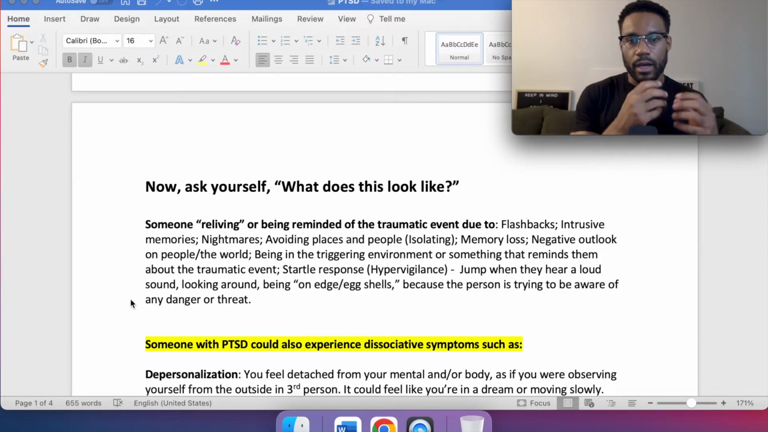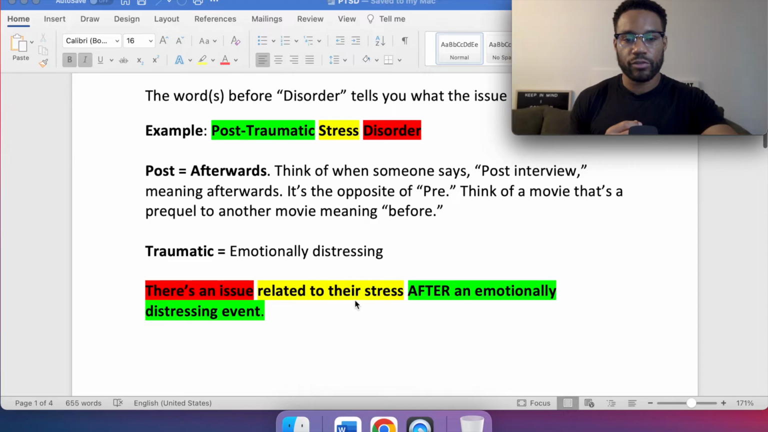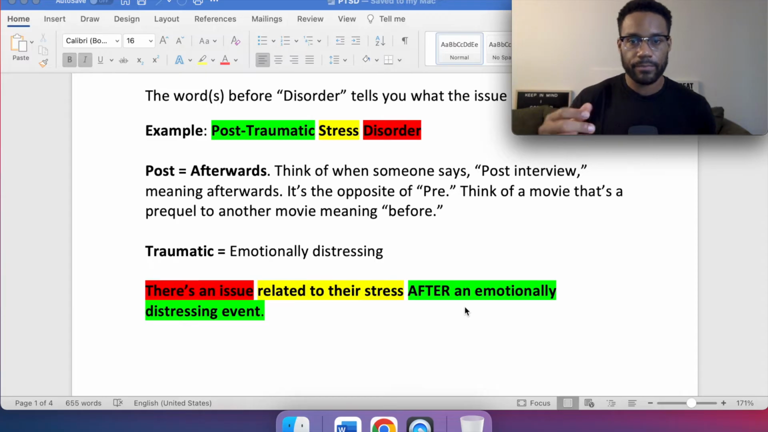And then that can help us identify the source of the issue. With PTSD, the source of the issue is related to their stress after an emotionally distressing event. So if we're reading a question, we're like, wait a second, this person experienced an emotionally distressing event X amount of time ago, and they're struggling with it because they're giving off symptoms of flashbacks, nightmares, whatever it may be. So it must be PTSD. That's how we want to approach it.